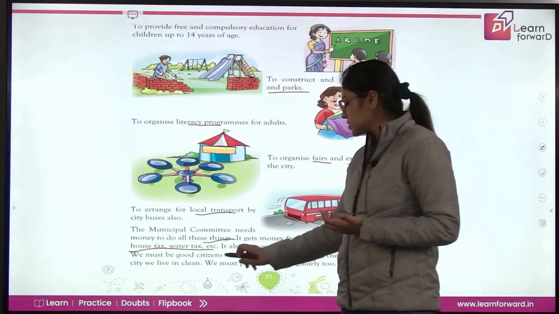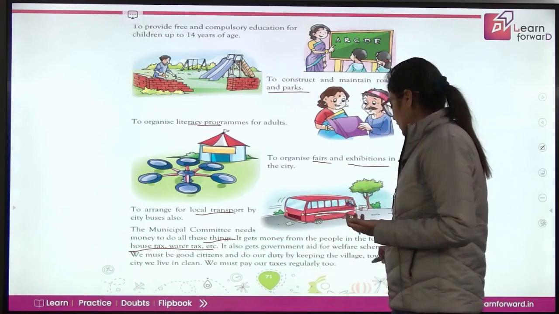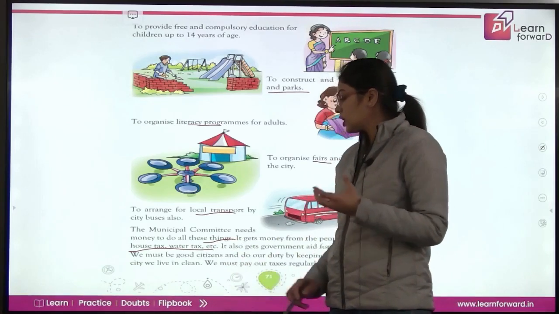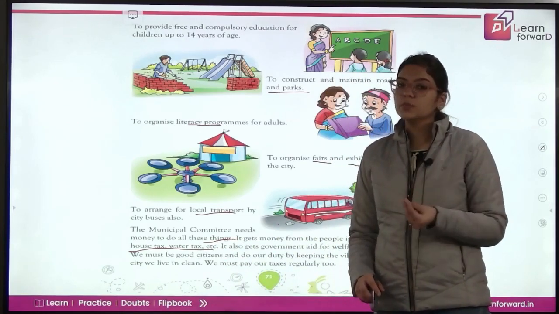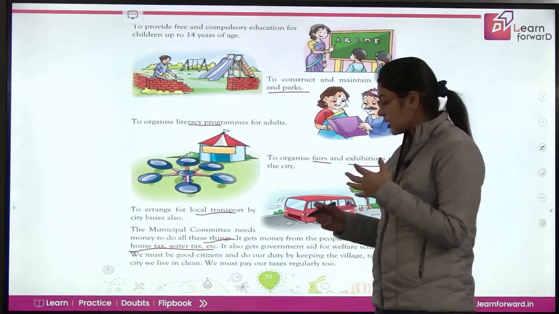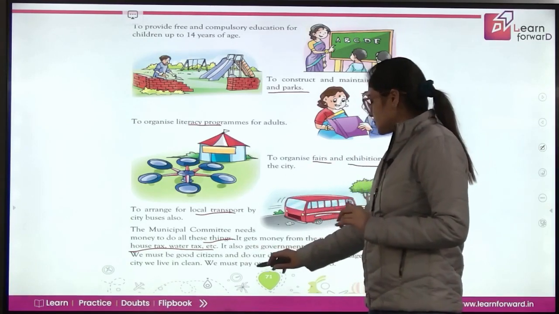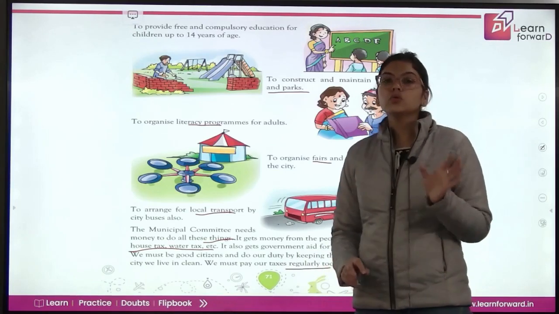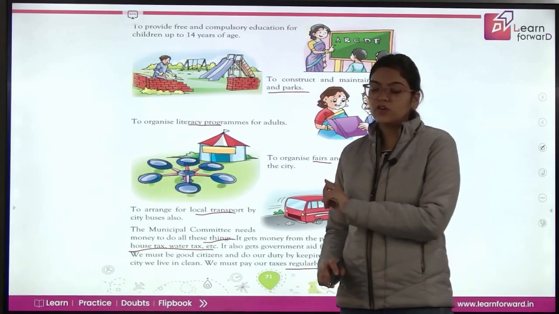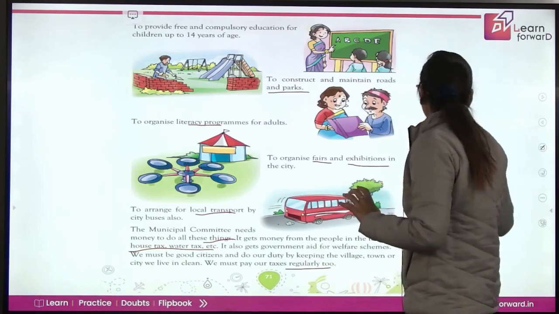We must be good citizens and do our duty by keeping the village, town or city we live in clean. So as a good citizen, we should keep our locality, it can be a village, city or town, clean. We must pay our taxes regularly too. And to help the government, these self-governments, we should pay our taxes timely.